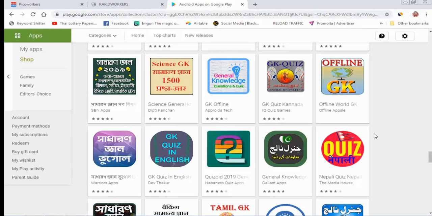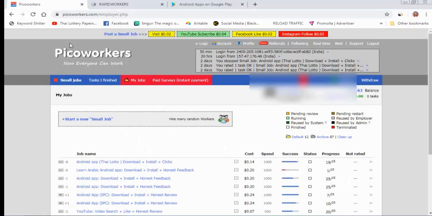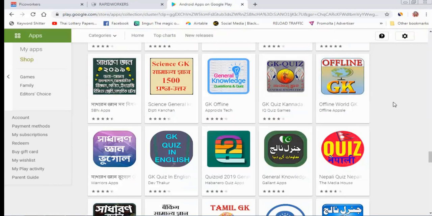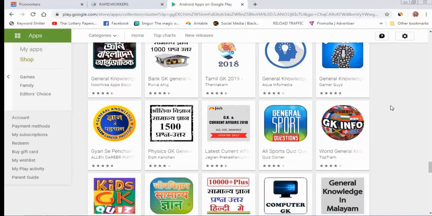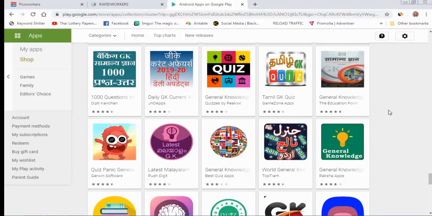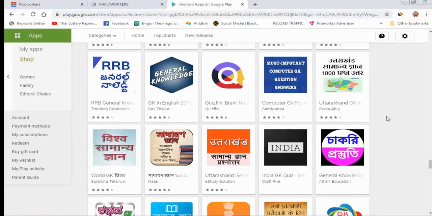So organic traffic is finished, and I get traffic from Pico Worker and Rapid Worker, and I get daily clicks, and Google AdSense sent me an ad limit problem. So this is my journey, and what I suggest is always do some real work along with some fake work.